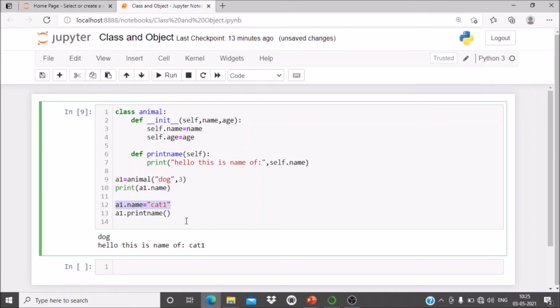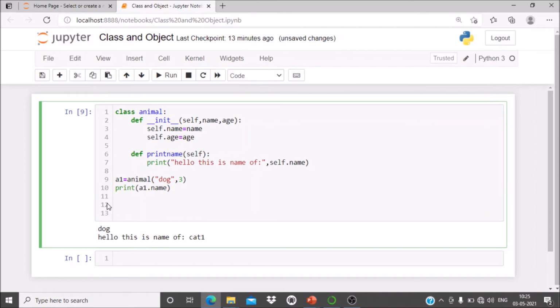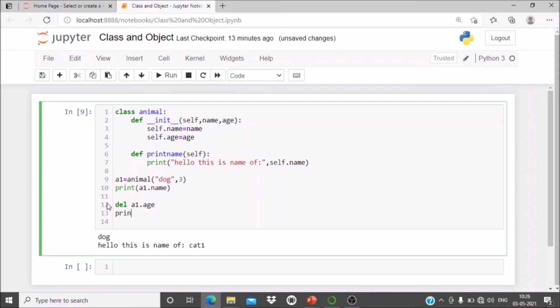So you can modify the object by assigning the new value. Suppose instead of assigning a new value, you want to delete the attribute of that object. So you can use the del keyword, a1 dot age. Suppose you want to delete it, del a1 dot age, and then print a1 dot age.